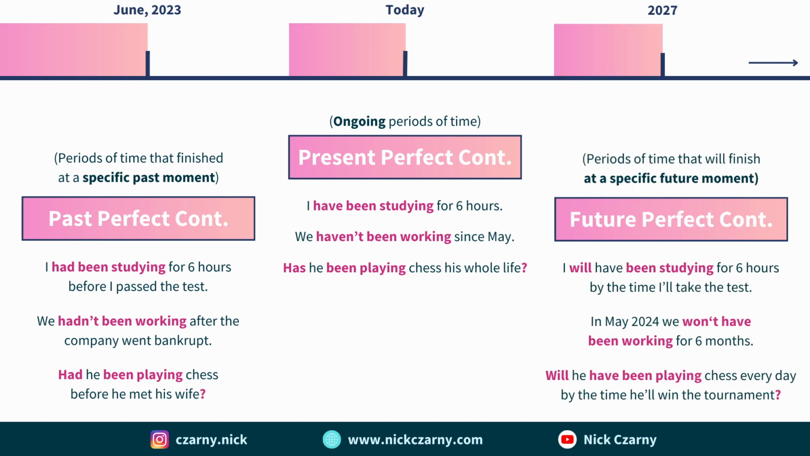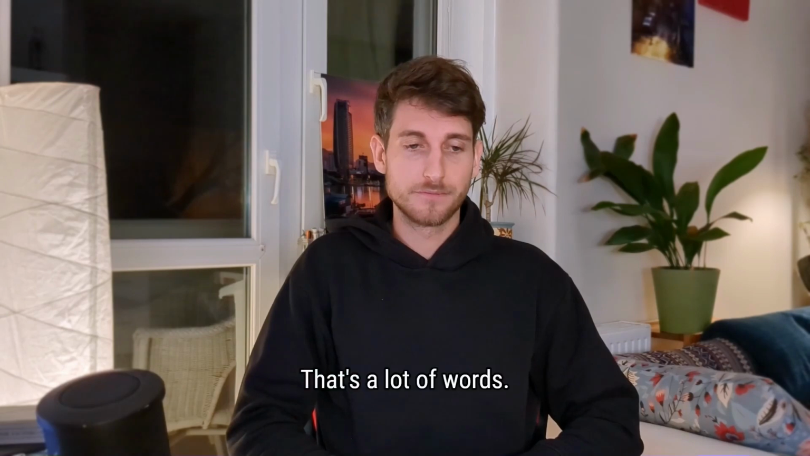In the future perfect continuous, it's a longer action that will take place before a future action. So I will have been studying for 6 hours by the time I'll take the test. In May 2024, we won't have been working for 6 hours. And in questions, will he have been playing chess every day by the time he'll win the tournament? That's a lot of words.